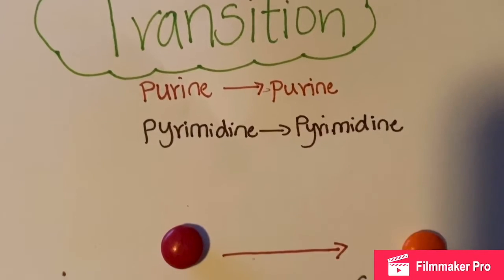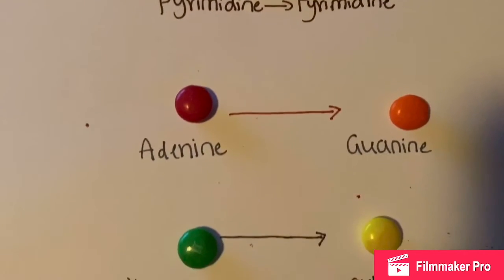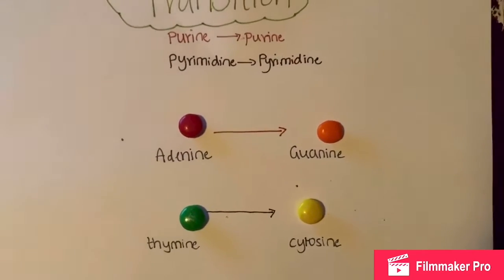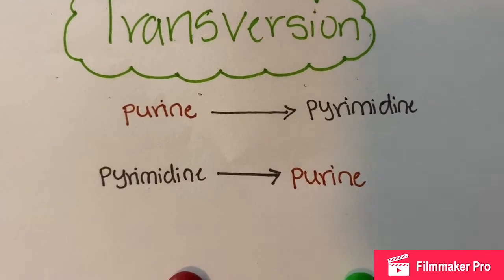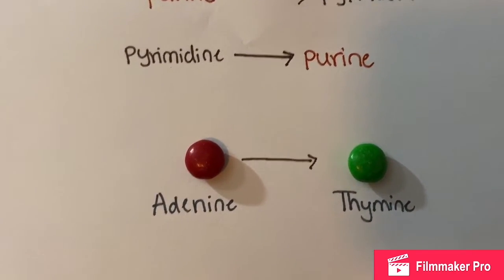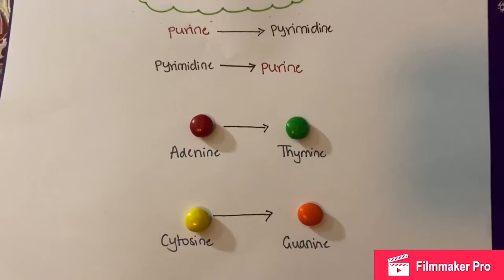The substitution from purine to purine or pyrimidine to pyrimidine is called a transition. For example, from adenine to guanine or from thymine to cytosine. The substitution from purine to pyrimidine or pyrimidine to purine is called a transversion. For example, adenine to thymine or cytosine to guanine.